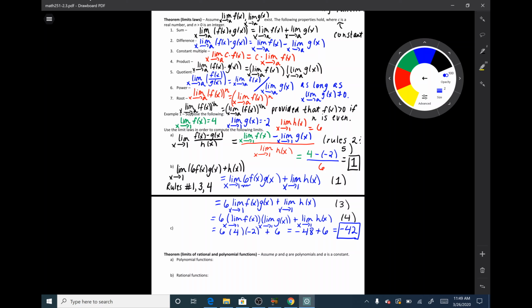And our last example uses a different one of the rules. We want to find the limit as x goes to 1 of g of x to the power of 3. G of x cubed. Now I don't know what g of x looks like, so I definitely don't know what g of x cubed looks like, but I have the power rule, rule number 6, that I can use in order to solve this. So by rule number 6,